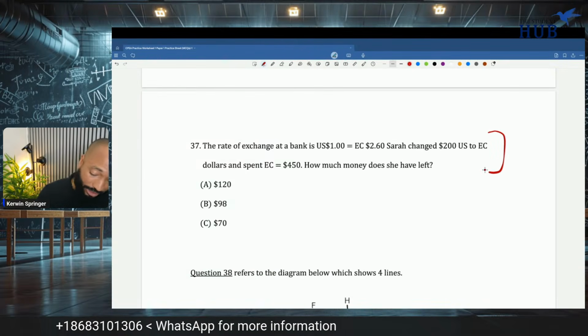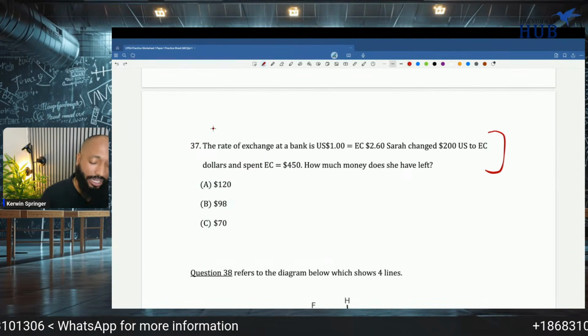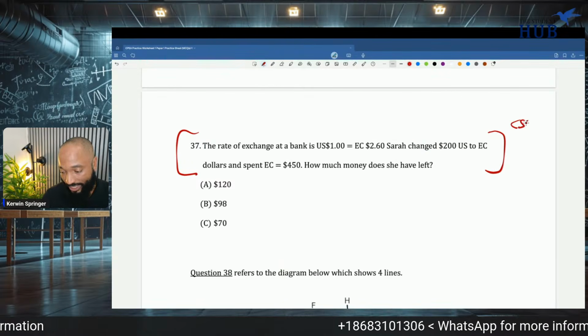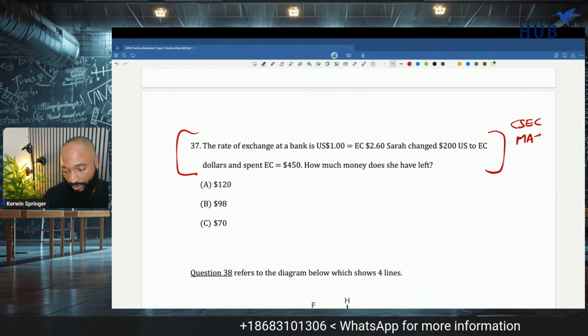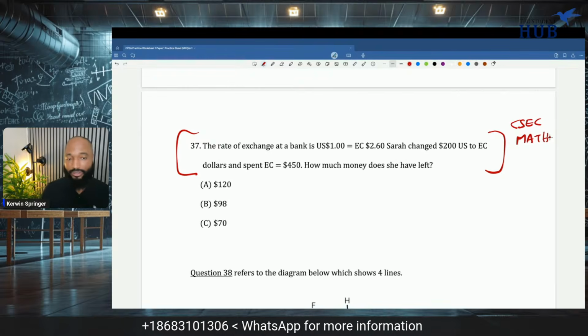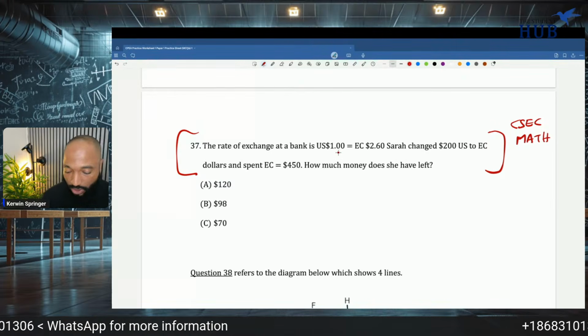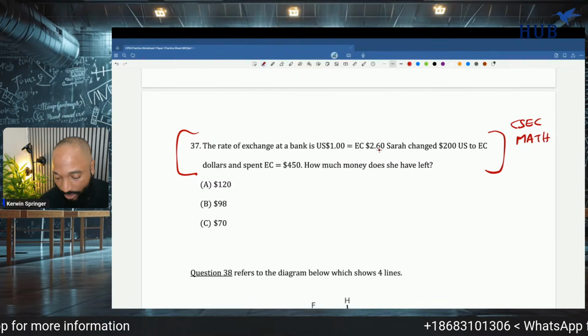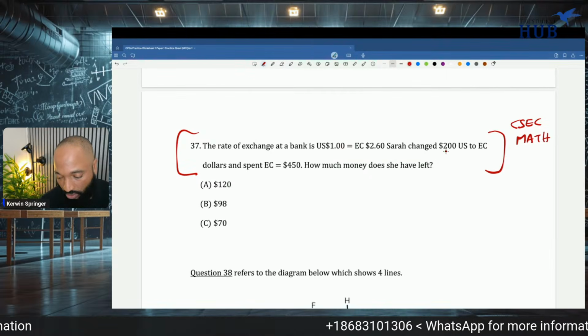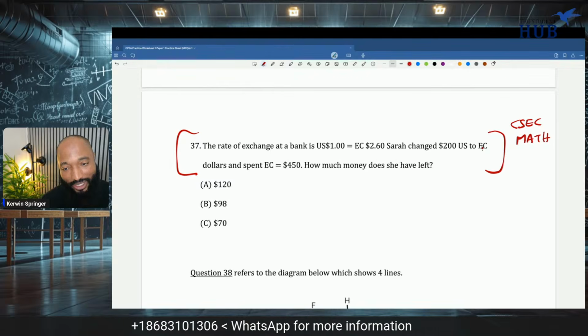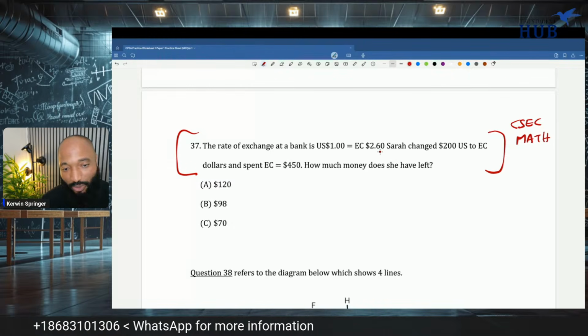Let me tell you something. This is one of the tougher questions on this paper. This question actually comes from CSEC math, so big up yourself. CPEA coming through with the real fire here now. So one US is 2.60 EC. So 200 US, we have to multiply by the 2.6.